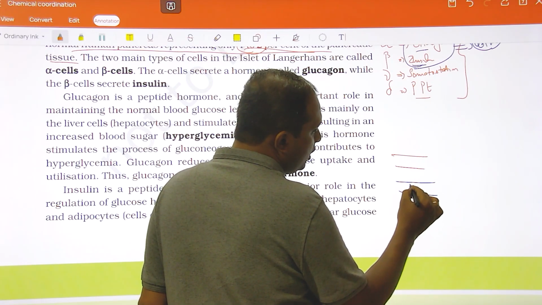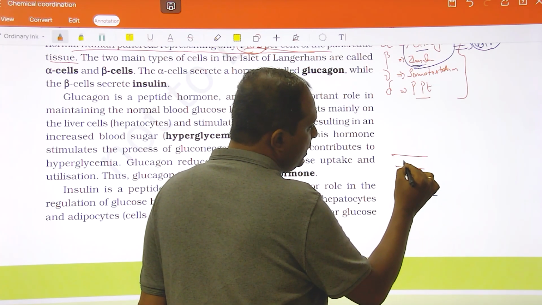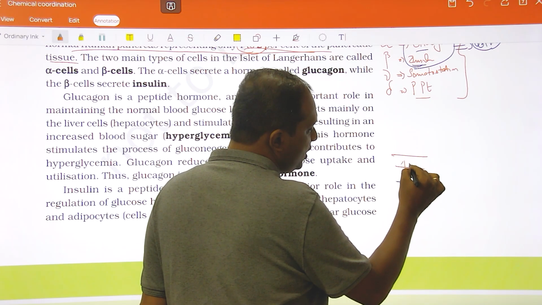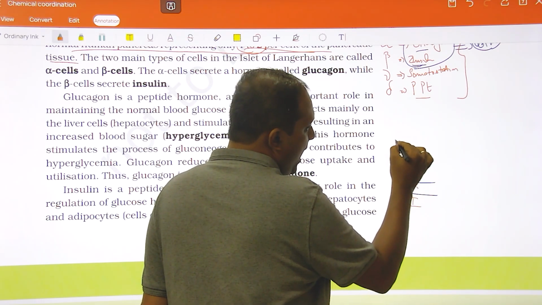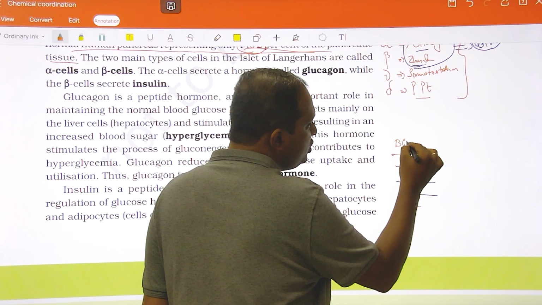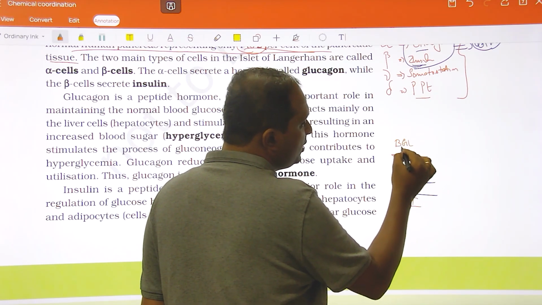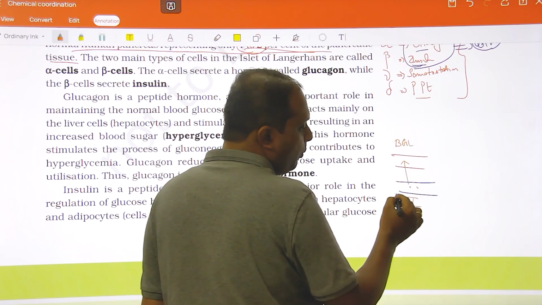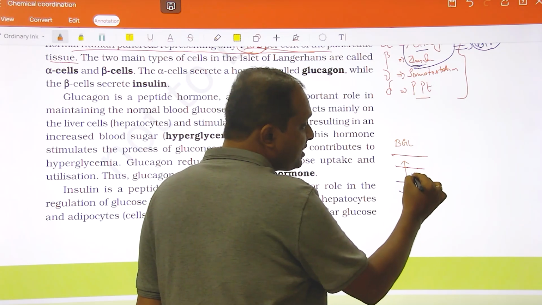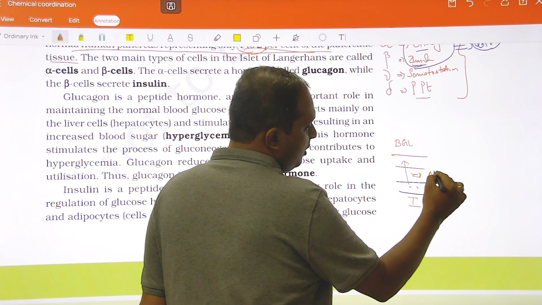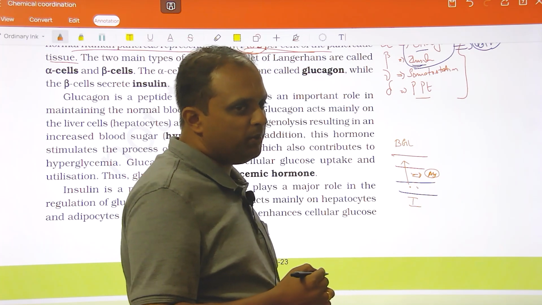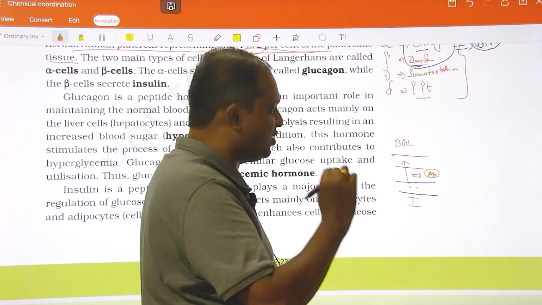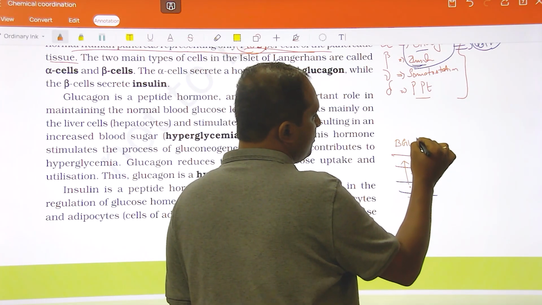Now the glucose molecule from the intestine enters into the blood, right? Now I have a word here called BGL. What is BGL? Blood glucose level. Now when this happens, I call this absorption. So when absorption happens, what happens to BGL? Increases or decreases? Excellent. So BGL is going to increase, right?